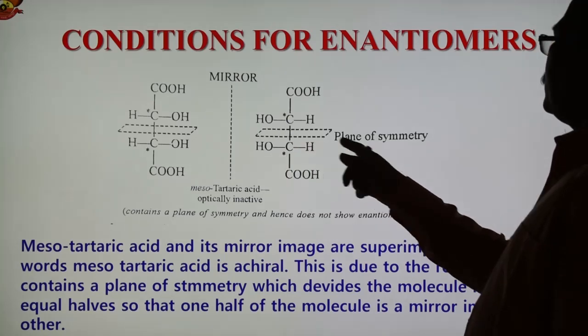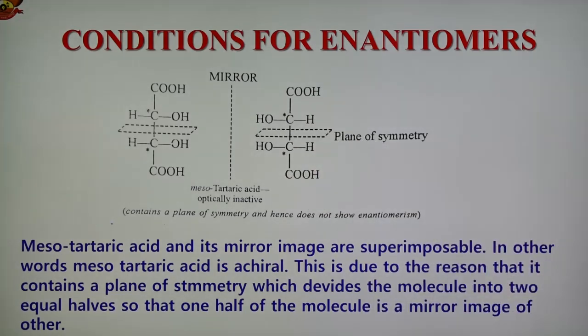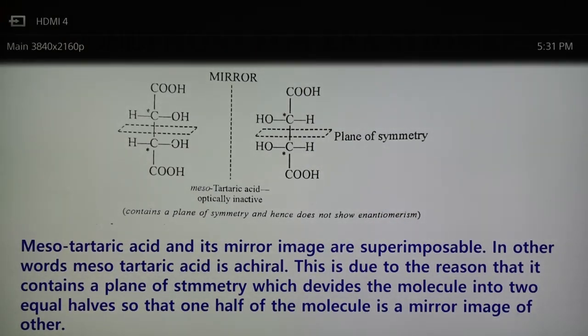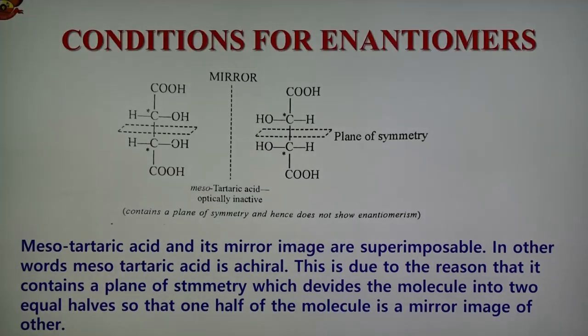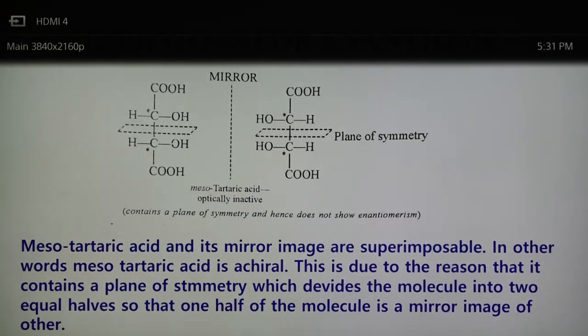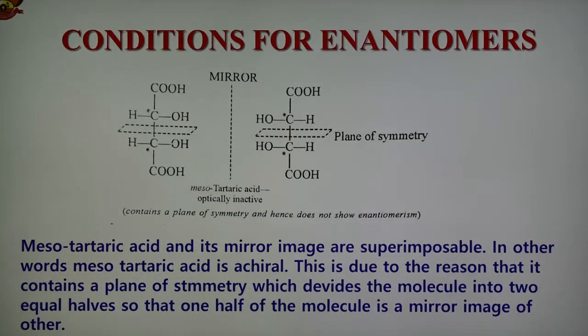So this has a plane of symmetry, and in this case mesotartaric acid is optically inactive, but it contains two carbons shown by the asterisk, which are asymmetric carbon atoms. Even though they contain asymmetric carbon atoms, mesotartaric acid is optically inactive, and therefore we can say that this molecule contains a plane of symmetry and does not show any enantiomerism.